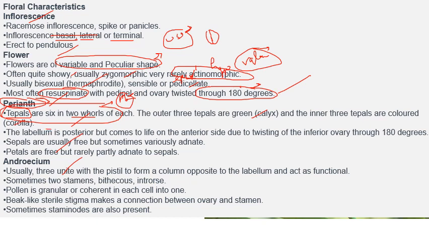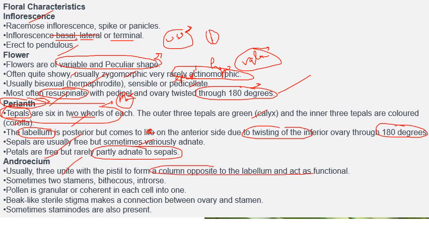Then it contains this structure that is called labellum, which is posterior but comes to lie on the anterior side due to twisting of the inferior ovary through 180 degrees. Sepals are usually free but sometimes variously adnate. Petals are free but rarely partly adnate to sepals. Then androecium, usually 3 united with pistil to form a column opposite to labellum, acting as functional.